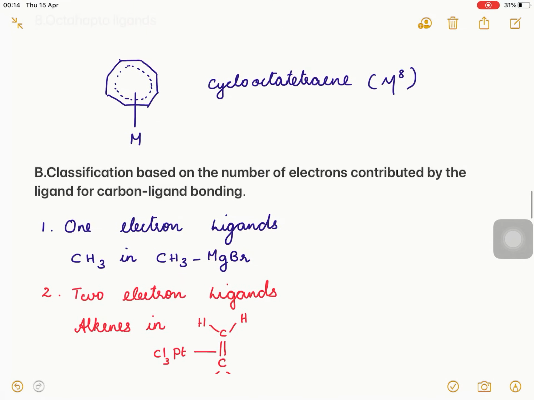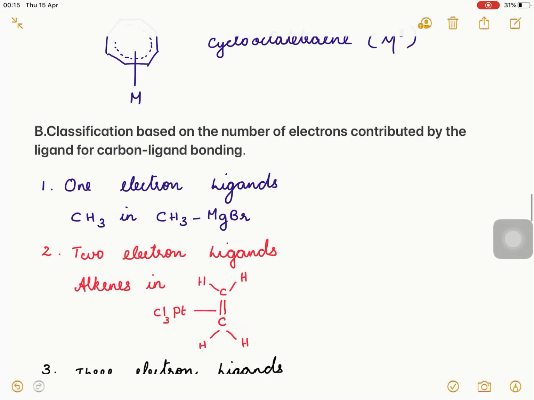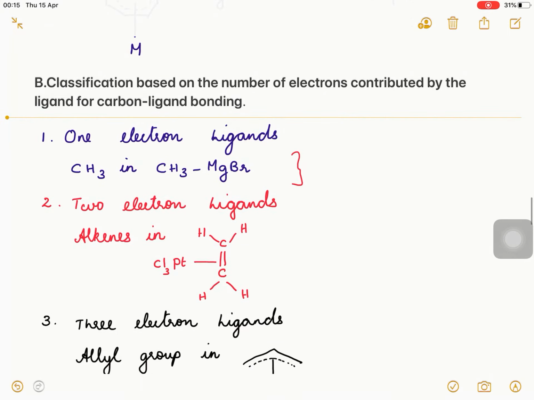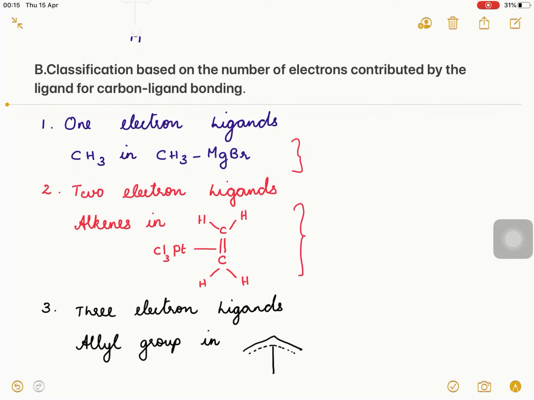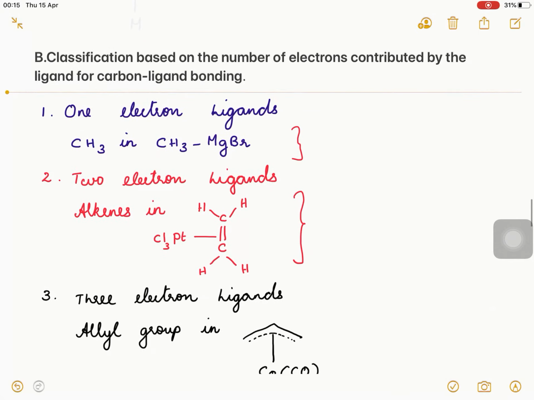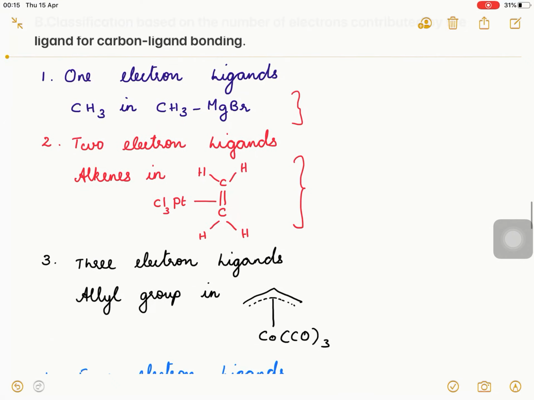Now the second classification is based on the number of electrons contributed by the ligand for carbon-ligand bonding. The first one is the 1 electron ligand. Here in this example, the CH3 acts as a 1 electron ligand. It contributes 1 electron for the bond formation. So this is an example of a 1 electron ligand. Alkenes are 2 electron ligands. It needs 2 electrons for the formation of this particular complex.